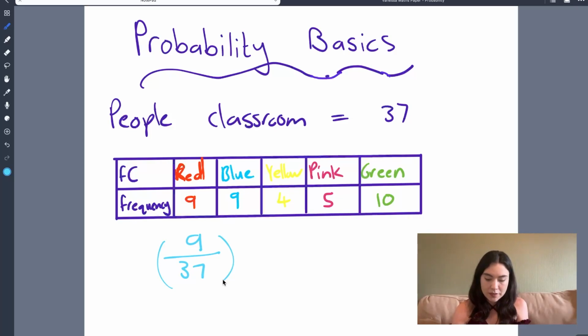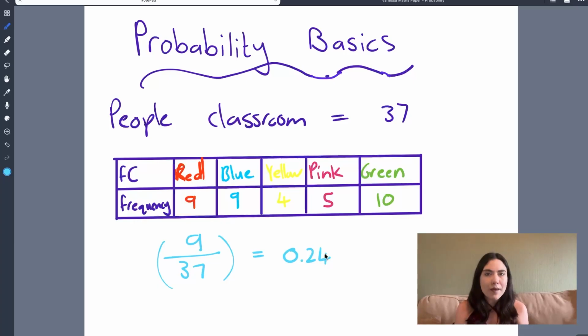And then remember, we can divide it on our calculator, or if you're very clever, you can do it in your head. I can't do that calculation in my head. And it would be 0.24, rounded to 2 significant figures. All right, so that would be the probability of the teacher pointing at a random student who likes blue.